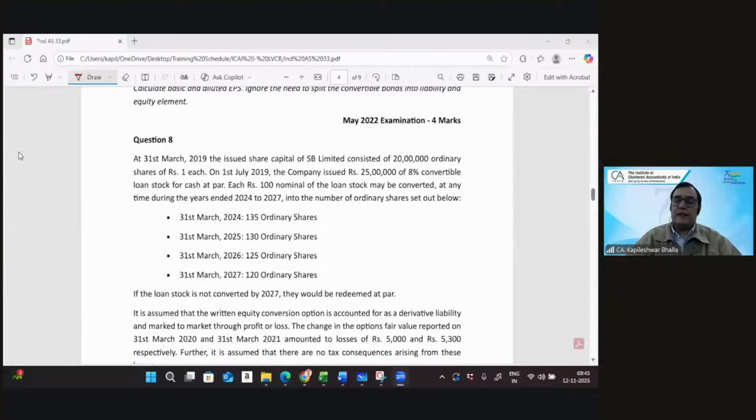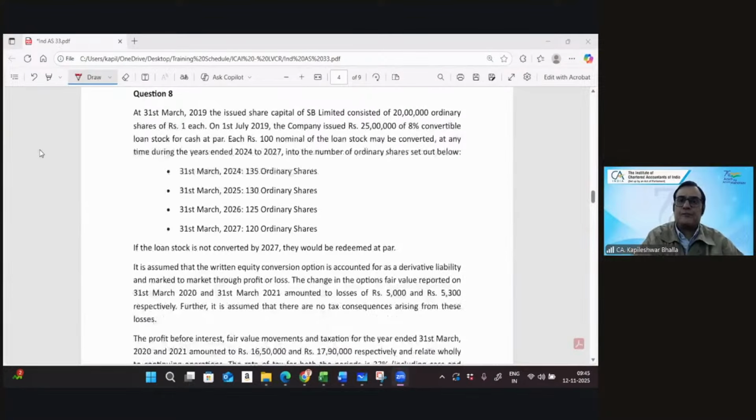So I am given in question number 8, it says on 31st March 2019, the issued capital is 20 lakh ordinary shares. And then it says on 1st July 19, the company issued 25 lakh 8% convertible debentures. Now the interesting part. So we are given the financial year is April to 31st March. And these convertible debentures, would they be potential ordinary shares?